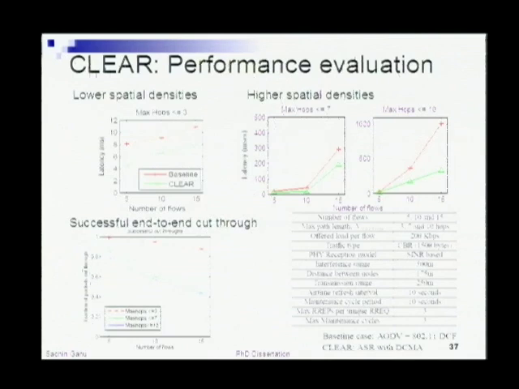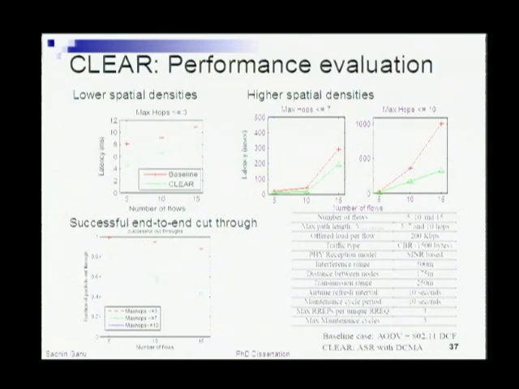Putting all of those together, what we have done is evaluate two scenarios: 802.11 with some AODV-like forwarding, as compared to a more interference aware route selection with cut-through forwarding. We have looked at two different cases. The one on the left covers the case of very low spatial densities, by which I mean I have chosen the maximum length of the path to be at most 3 hops.